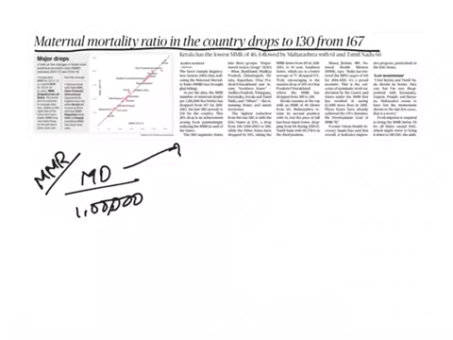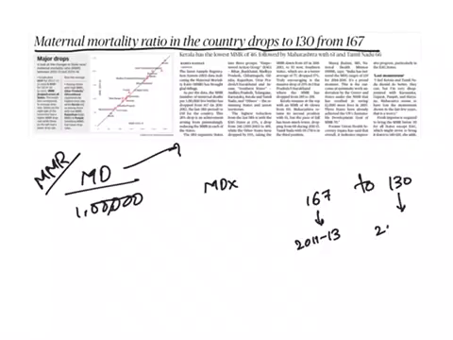Remember, if a pregnant woman dies due to accident or any incidental causes, that is not considered as a maternal death. And why is this in news? The maternal mortality ratio in India has declined from 167 in 2011-13 to 130 in 2014-16.